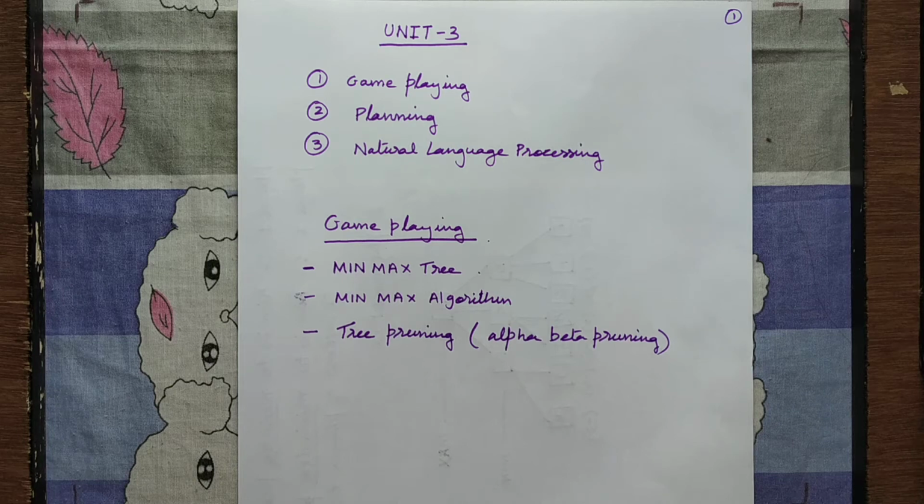Hello friends, today we are going to start with Unit 3. In Unit 3, there are 3 chapters that we are going to see. The first one is game playing, wherein we are going to see how AI systems are involved in playing games with humans, how games are played using AI.